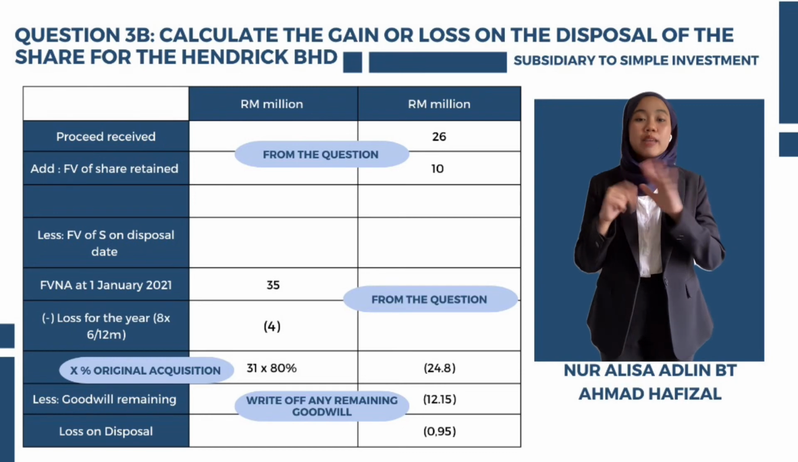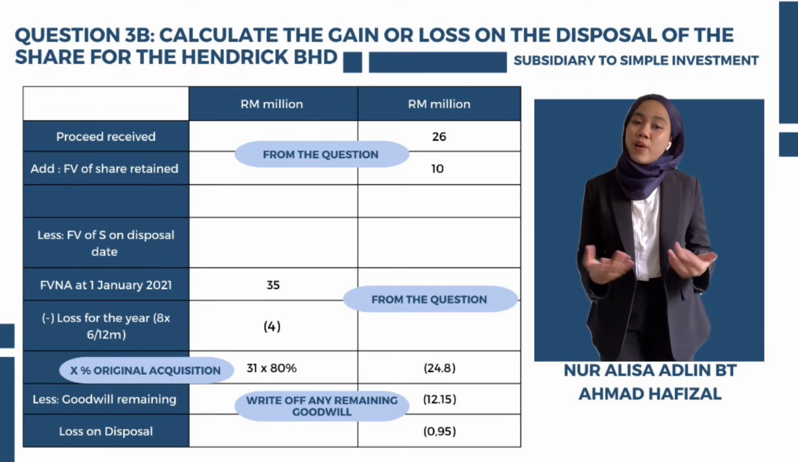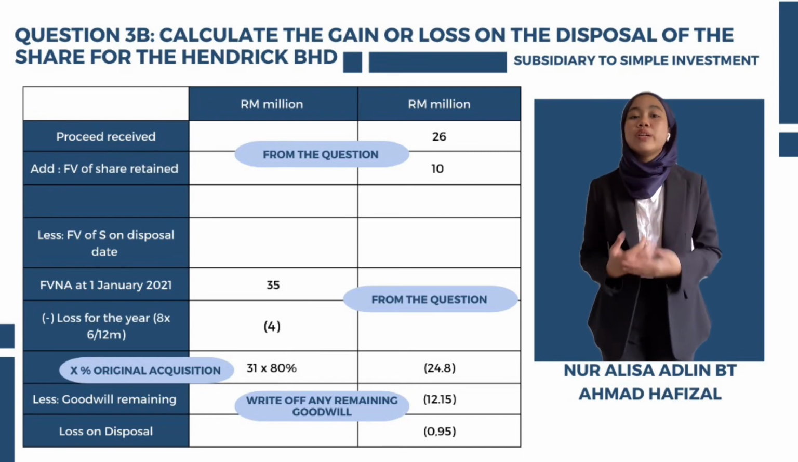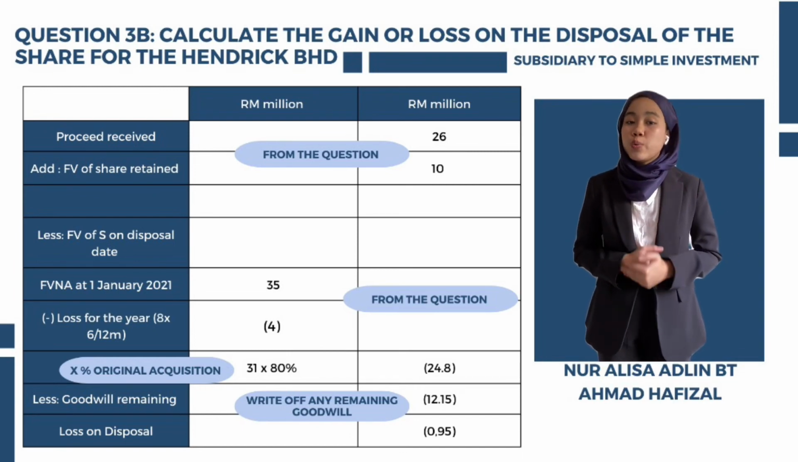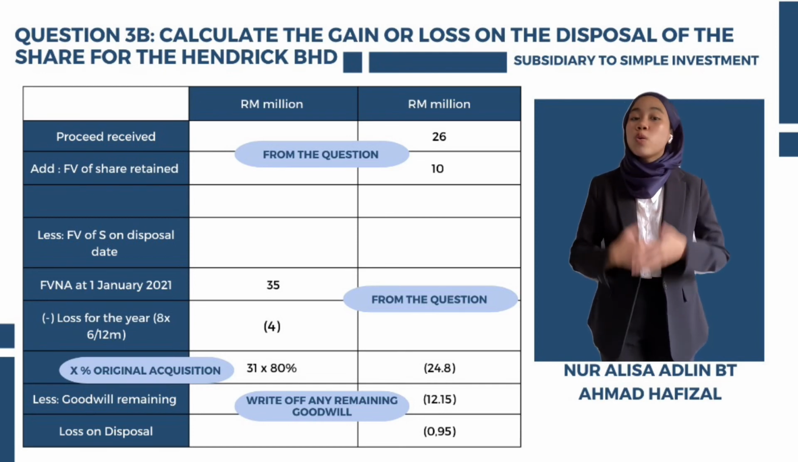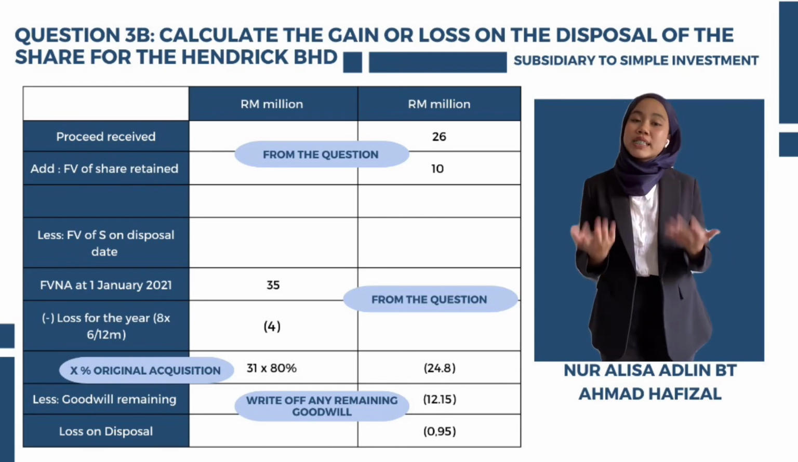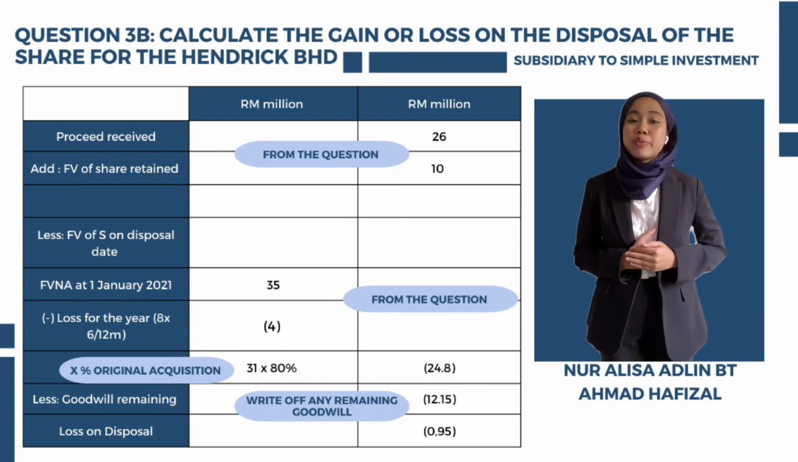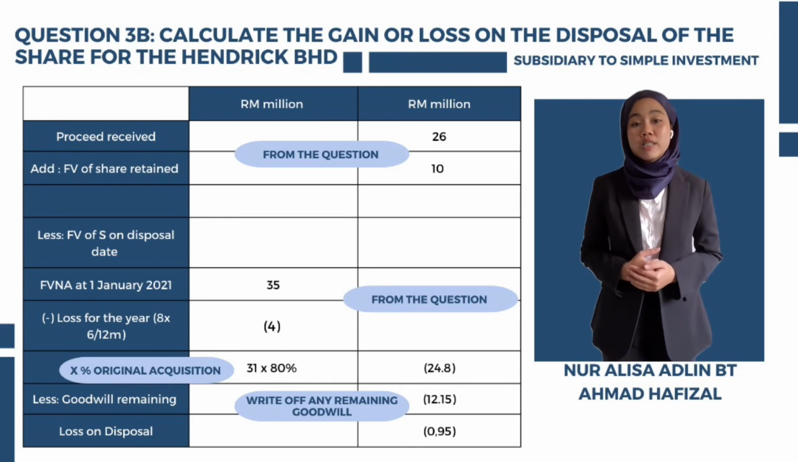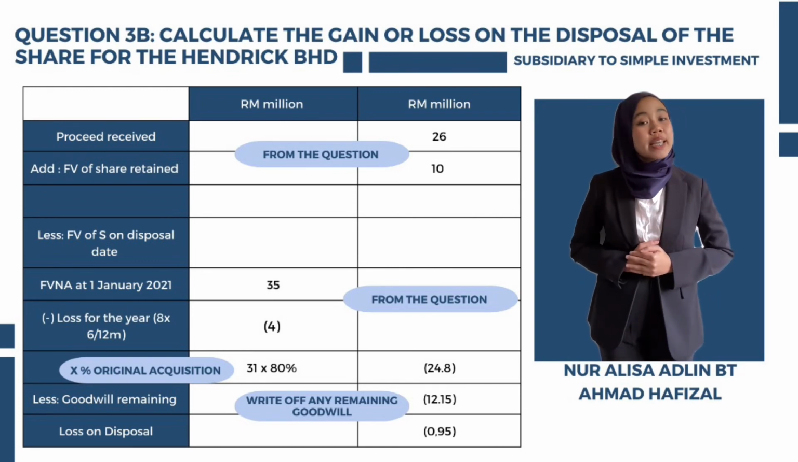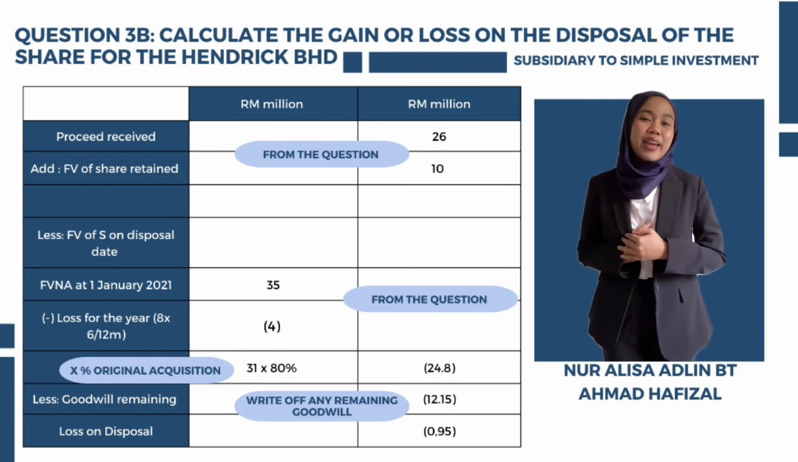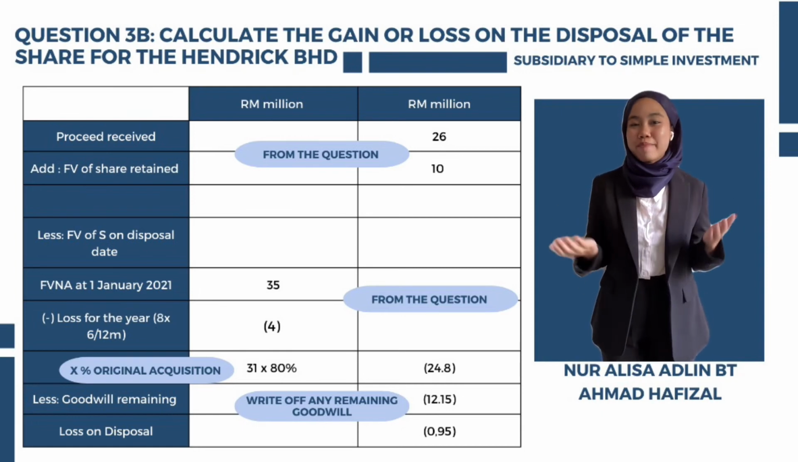which was 80%. As I mentioned before, since it is a subsidiary to a simple investment, the goodwill derived from the computation of goodwill during the acquisition, which was 12.15 million, will be written off. As a result of this, we were able to realize a loss on disposal amounting to 950,000. This amount is going to be taken to the consolidated statement of profit or loss. And that's all from my end. I'll pass this presentation to Aiman Haziq.